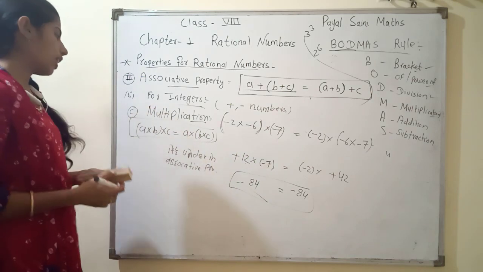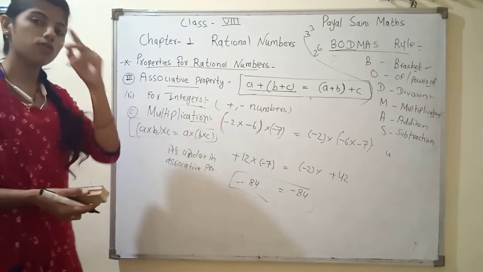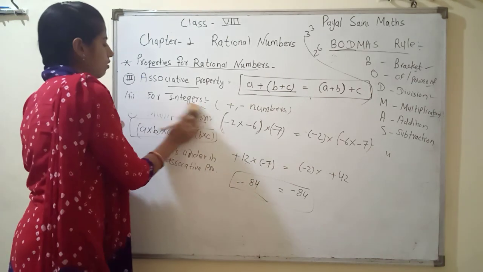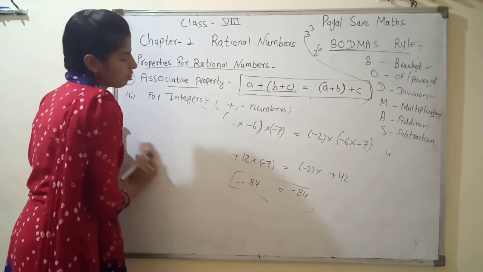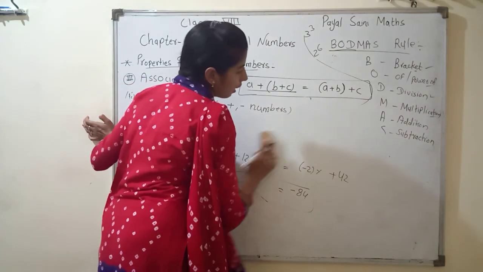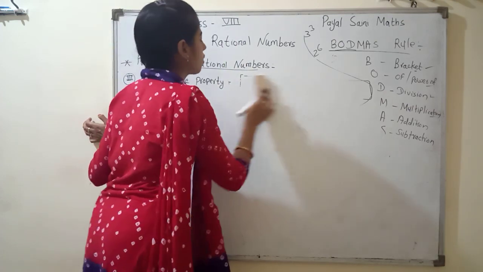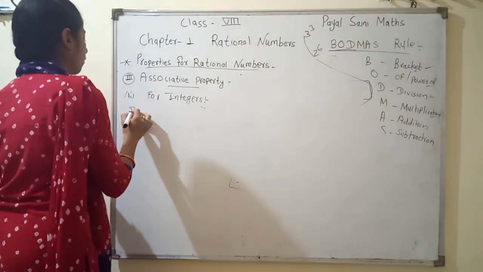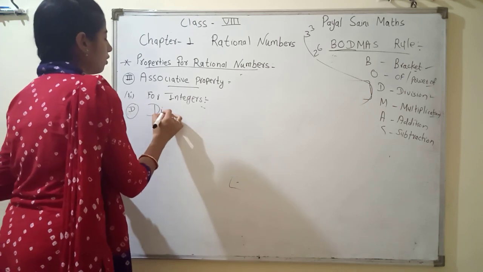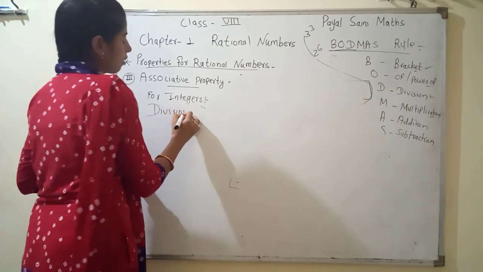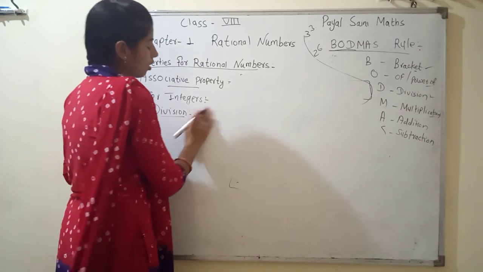Now next is our next point, D. Next point D is what? Division. Now we check for division. Our answer should be equal on the left hand side and right hand side: yes or no. Now we start our next point D, division.